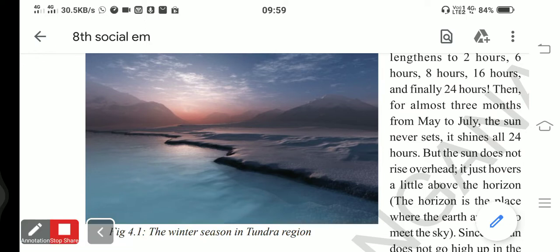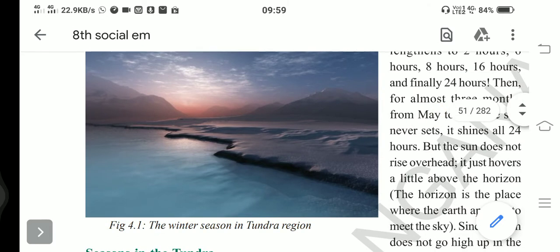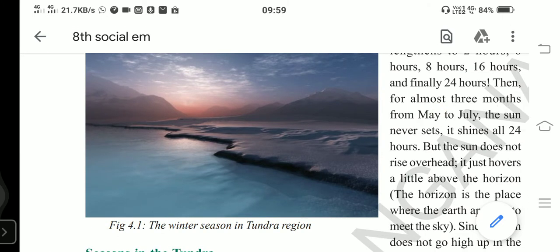So gradually from March to June, the sun shining over the equator moves from the equator to the Tropic of Cancer. Understand?